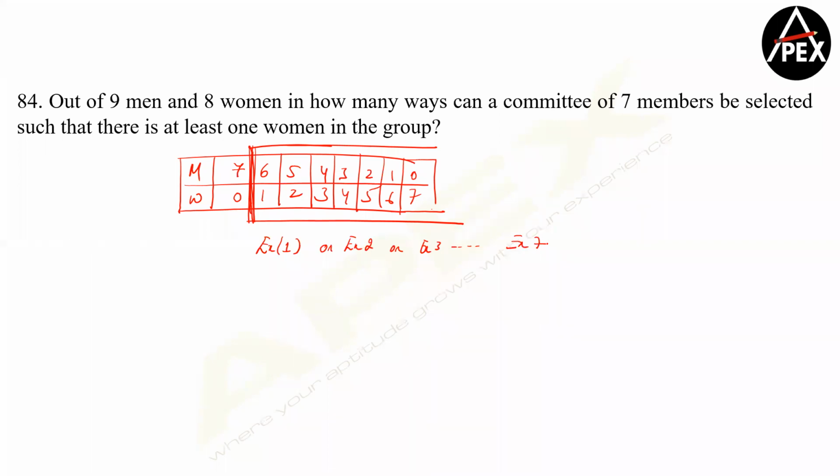Likita, thank you for typing so much. I will not be going on and typing all these things, because that becomes very lengthy. If you need to understand, this is going to be 9C6 into 7C1, plus 9C5 into 7C2, plus 9C4 into 7C3, and so on and so on. But this is a very long-cut approach.